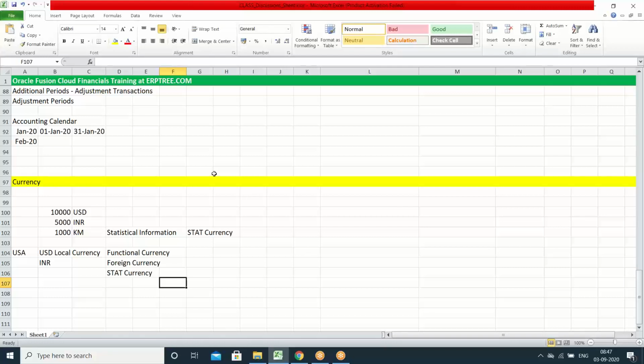When you are going to record the transactions, you have to specify which currency the transaction amount you are entering is related to. That currency can be functional or foreign. There is only one concept in which we use stat currency. When we work on that concept, we'll understand why and how in more detail. For now, take this simple point. These are the currency types we have to understand.